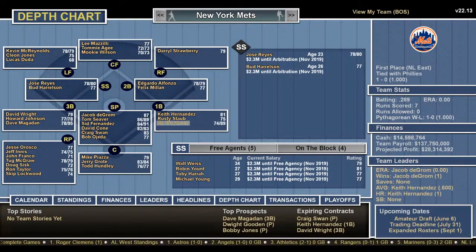You have Jacob deGrom, Tom Seaver, Sid Fernandez, David Cone, Craig Swan, Bobby Ojeda. I probably would have some different choices there.